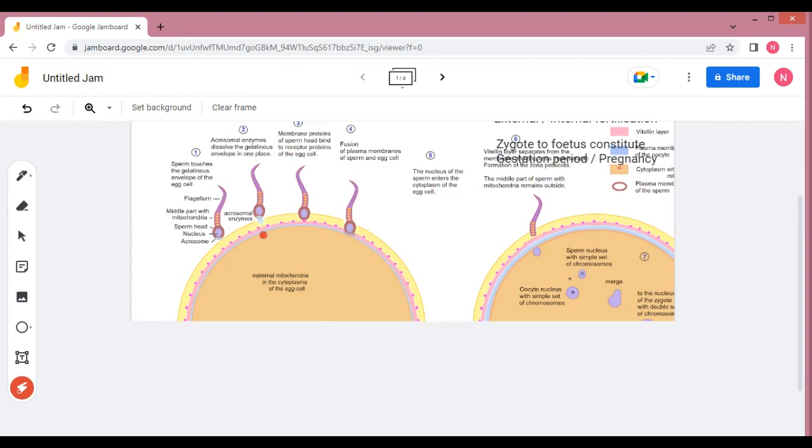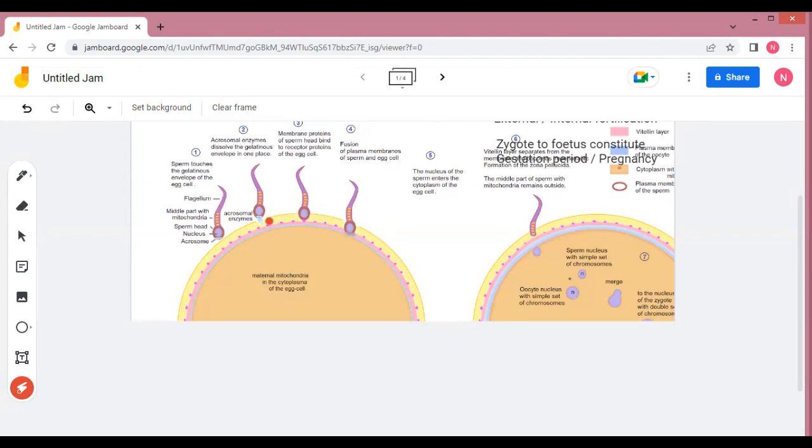So after the sperm reach the secondary oocyte in the fallopian tube, their outer membrane as well as the acrosomal membrane will rupture, and the sperm undergoes capacitation. Now, capacitation means what? When the sperm releases its lytic enzyme, at that time we say that the sperm undergoes capacitation.